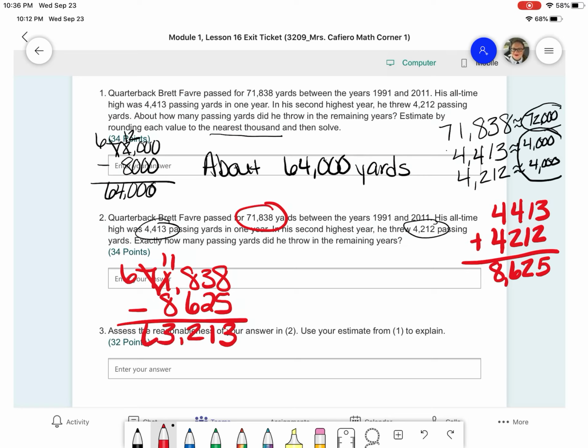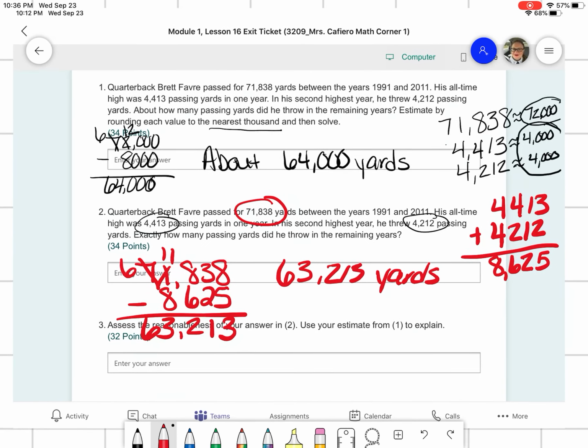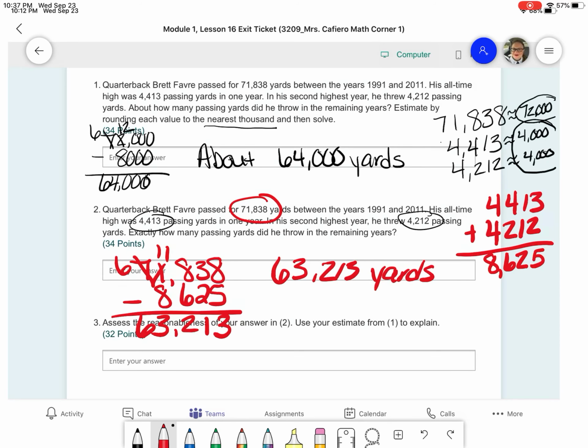It's going to be 3 and 6. So your actual answer, your exact answer, is 63,213 yards.